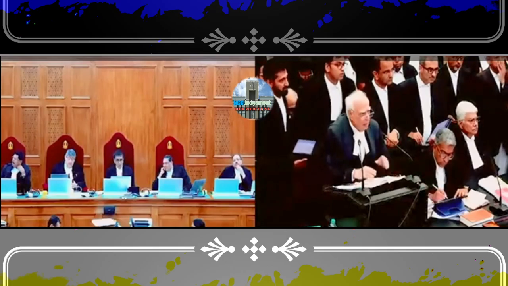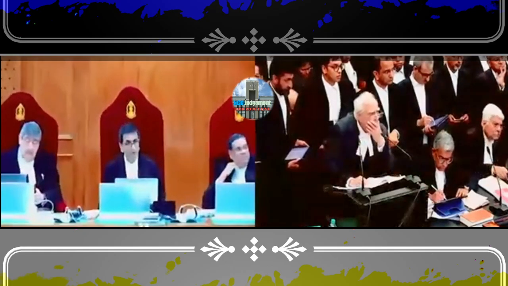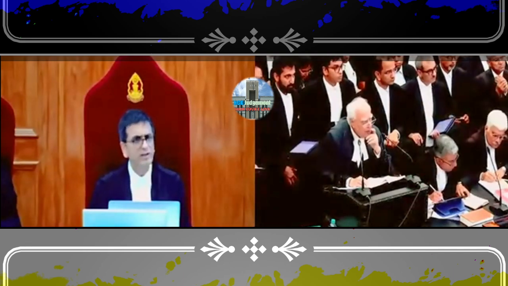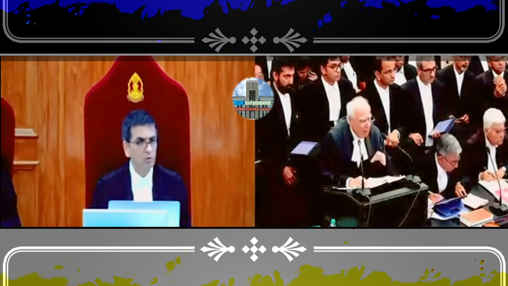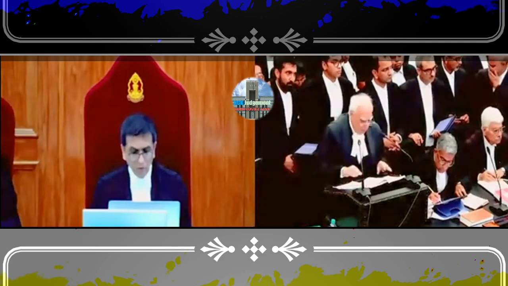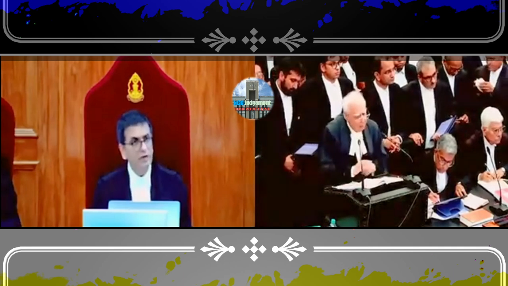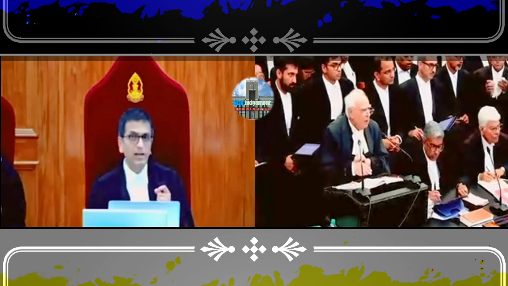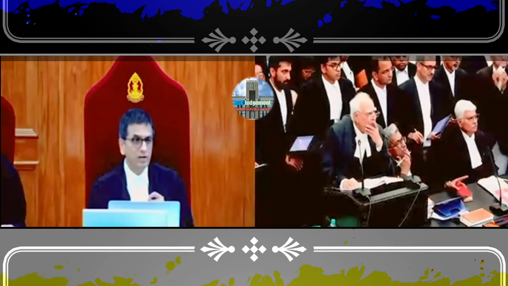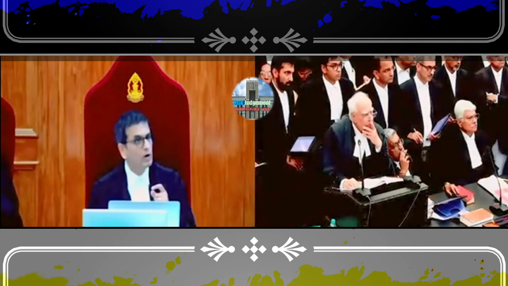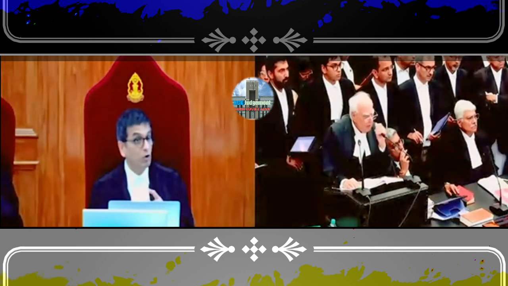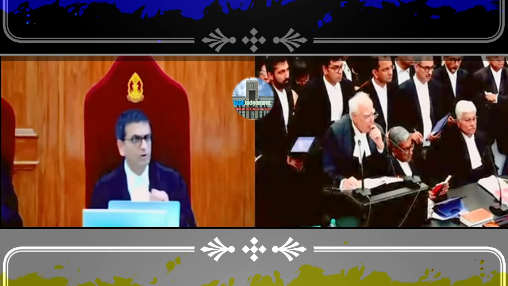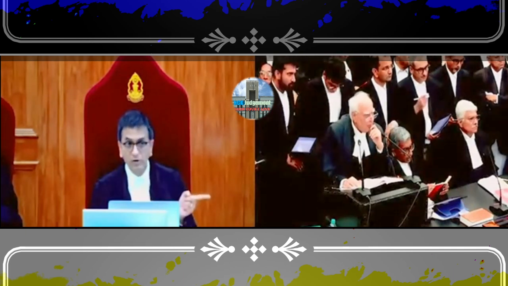Sibal, I have just one question on this. B1 refers to those matters in the instrument of accession which have been ceded by the Maharaja to the Union, the Dominion's power. B2 refers to all other matters in the Union and concurrent list other than what is covered by 1. Fair enough. Now, suppose in the area of the Union and the concurrent list, something is not covered by B1 or by B2. In other words, it's not referable to those subjects mentioned in the instrument of accession, and it's not covered by B2 at all. That power is not entrusted to the state.